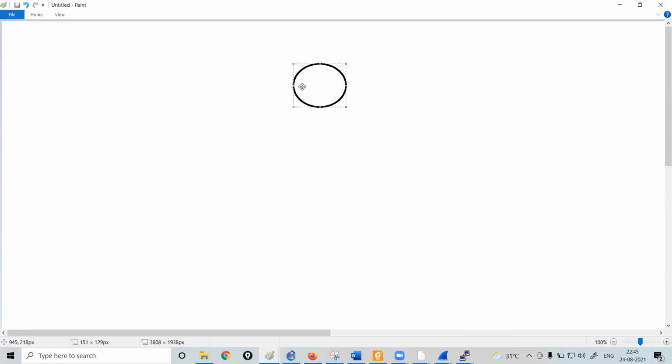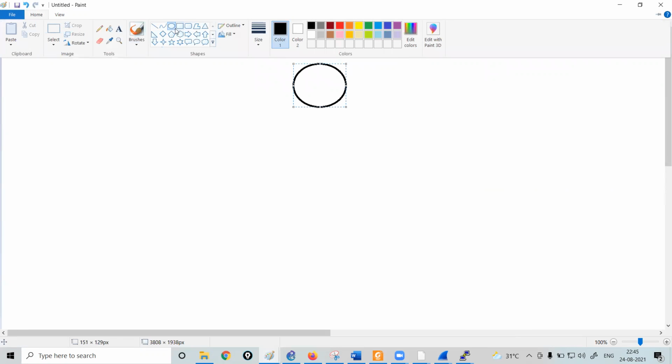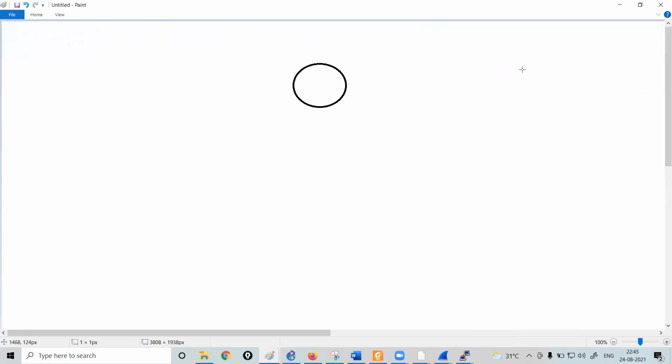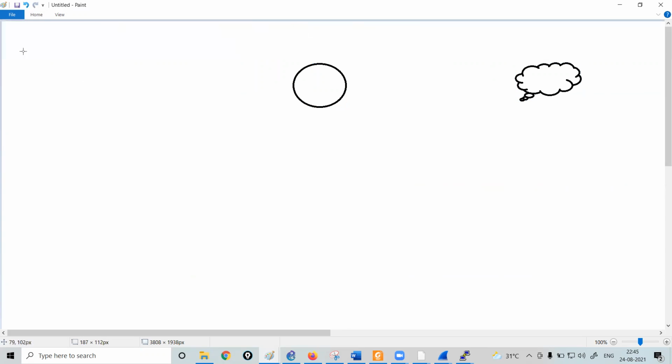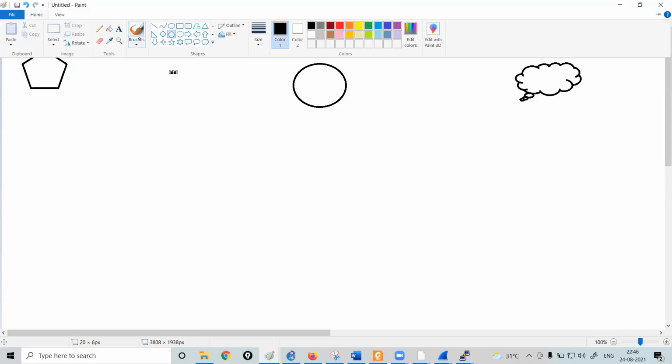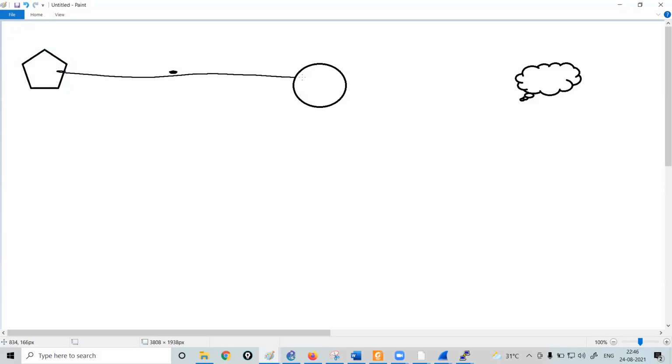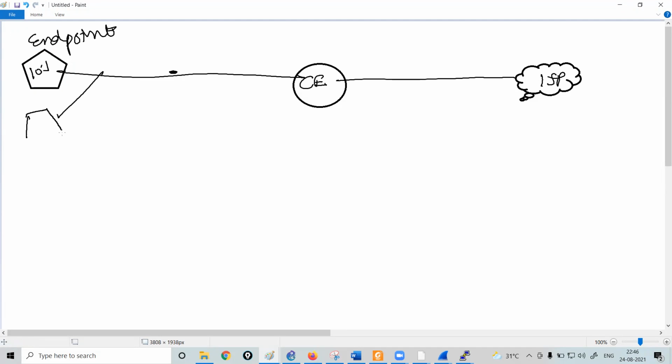So let's suppose that's my router, that's the ISP, and then assuming that's your end device. That's your customer edge router. That's the ISP. That's the endpoint. You have multiple endpoints. This endpoint has IP 10.1, this endpoint has IP 10.2, and so on.